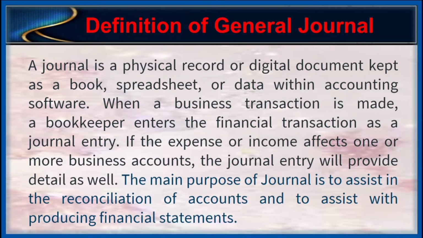Definition of general journal. A journal is a physical record, a digital document kept as a book, spreadsheet, or data within accounting software. When a business transaction is made, a bookkeeper enters the financial transaction as a journal entry. If the expense or income affects one or more business accounts, the journal entry will provide detail as well. The main purpose of a journal is to assist in the reconciliation of accounts and to assist with producing financial statements.